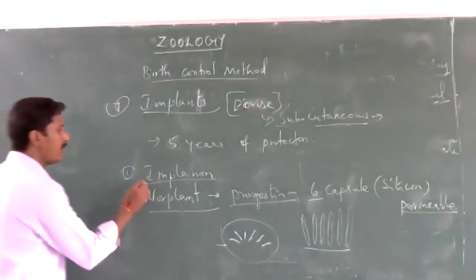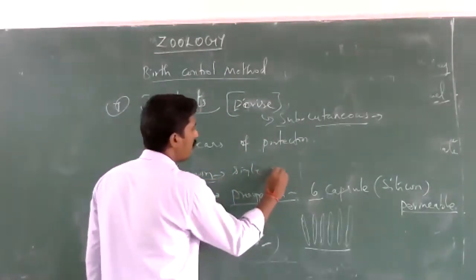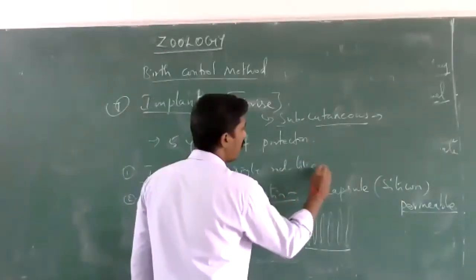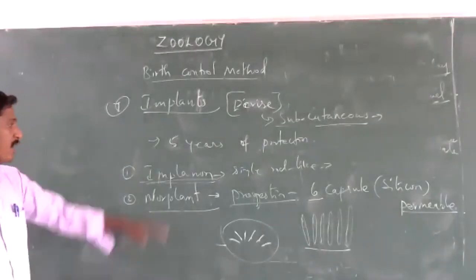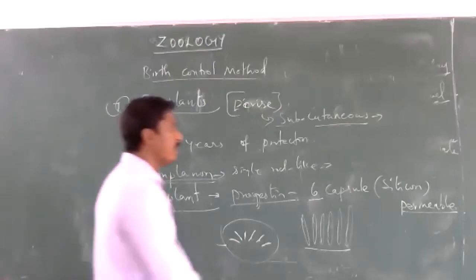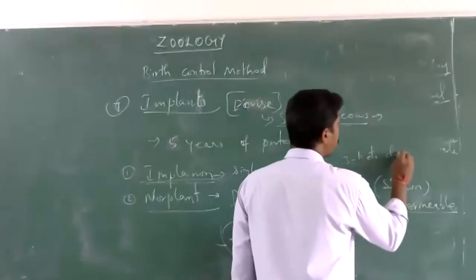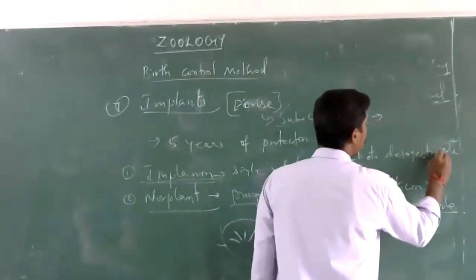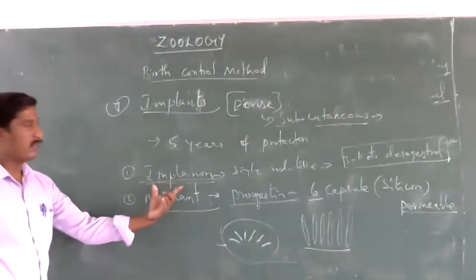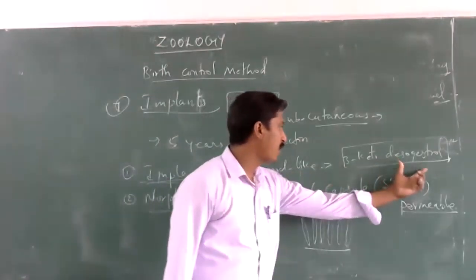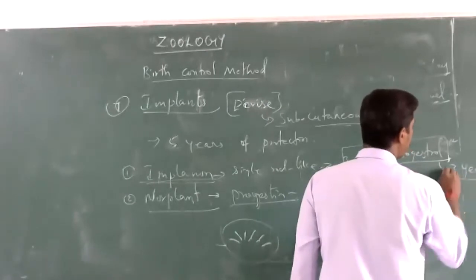The second one is Implanon. Implanon is a single rod-like structure. It is implanted in our body with a broad needle. It contains 3-keto desogestrel and gives protection for 3 years.